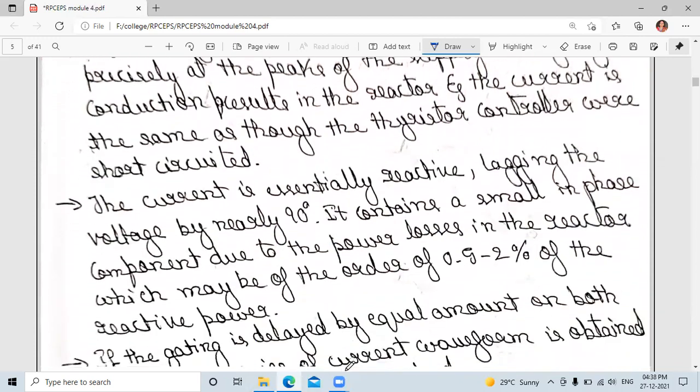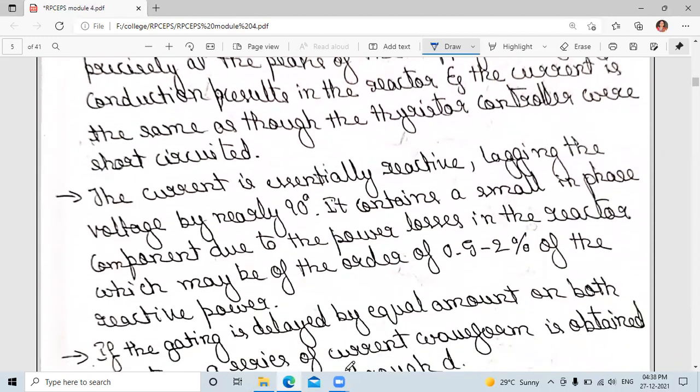The current is essentially reactive, lagging the voltage by nearly 90 degrees. It contains a small in-phase component due to the power losses in the reactor, which may be of the order of 0.5 to 2% of the reactive power.